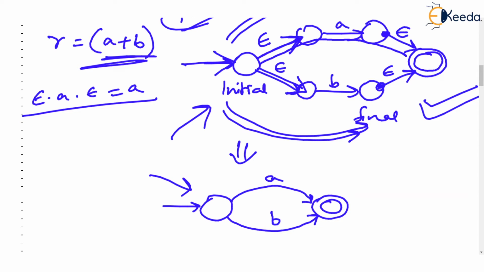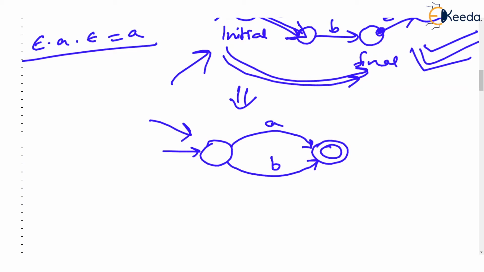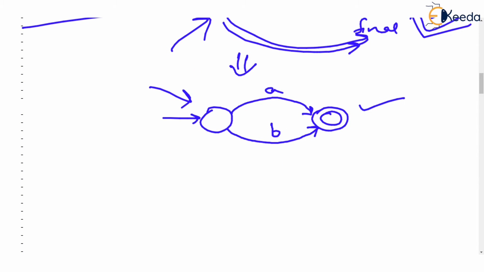So complex? This is not complex. Please try to understand. If we want to automate this, if we want to write a software program, then we can't put in our human intelligence. Then our software or tool will use a set of rules and say, okay, A plus B, there are two parts. So it will first construct the FA for the first part, then the FA for the second part, and then it will say that there is an ORing between the two. Then it will introduce a new initial and new final state, and this is the FA that we will get. But in a real-life situation, when we can think over this, this is the ultimate thing, which is also A or B. We can draw it like this also.